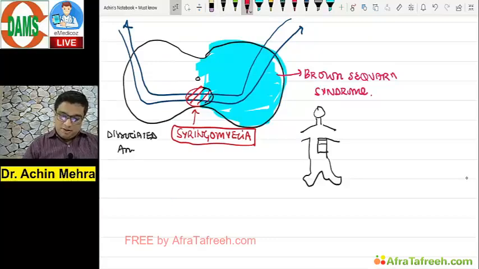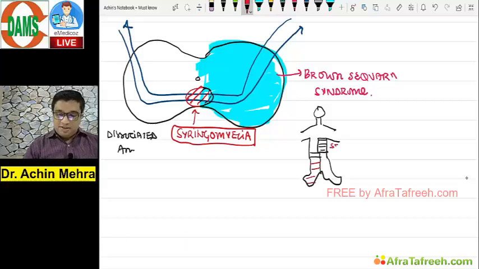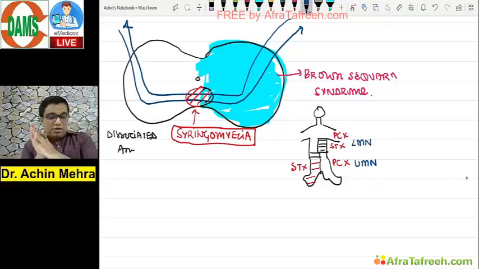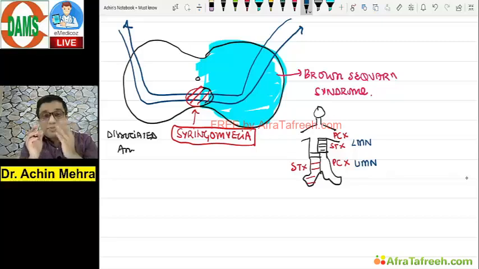Maybe this part and this part. Diagonally opposite in the patient, I might see spinothalamic loss. This part I may see a posterior column loss, posterior column loss. This part I might see LMN at the level of lesion and UMN below the level of lesion. Okay. So please remember this, Brown-Sequard syndrome, any hemisection of the spinal cord.